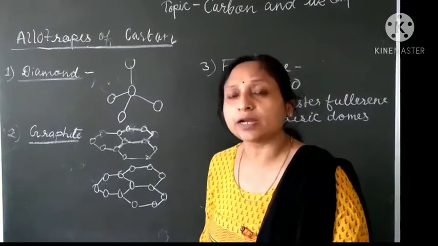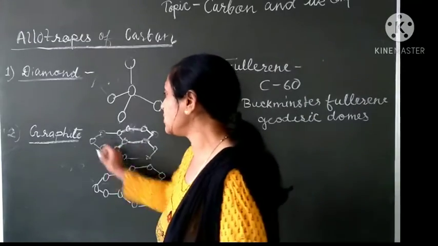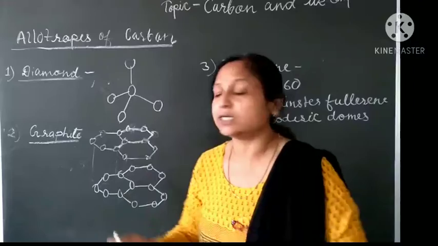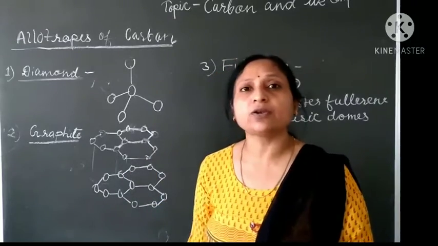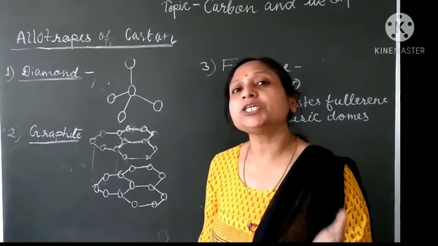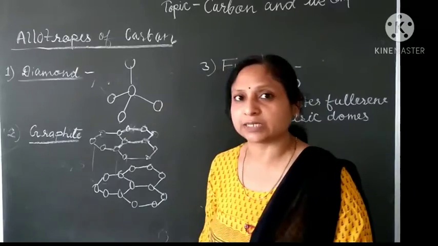But it is a good conductor of electricity because there are layers, and these layers slip over each other. That's why graphite is a good conductor of electricity. It is a grayish black and opaque substance, graphite.